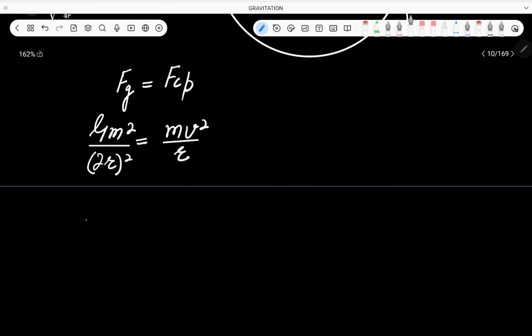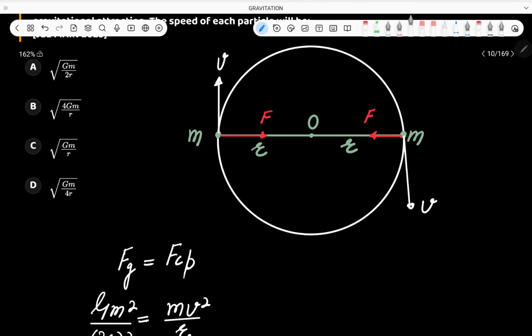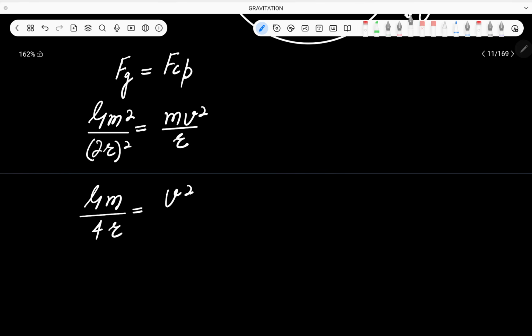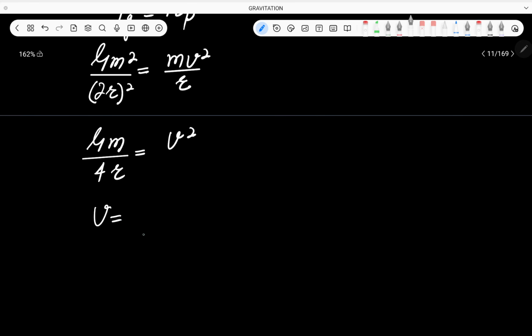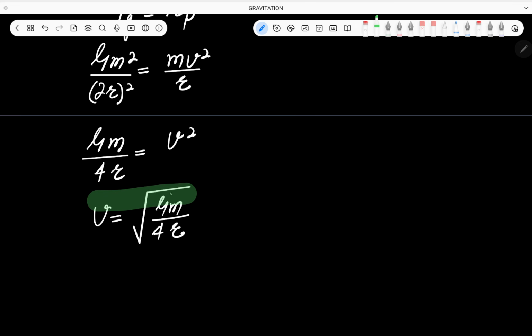One r and one r are going to cancel, and m will also cancel. So Gm divided by 2², which is 4, into r is equal to v². Is that right? Okay, simply this one m and one m will cancel, this r and one r will cancel. So we are left with this. We have to calculate the velocity, so the velocity will finally be equal to square root of Gm/4r. Okay, so I am sure that this question is absolutely clear to you.